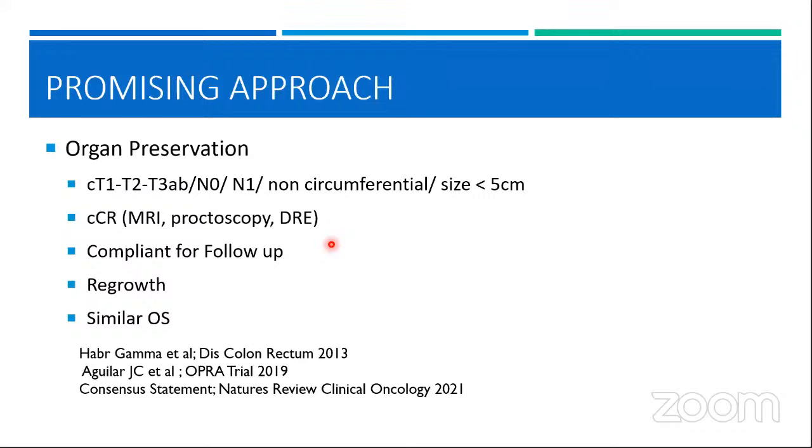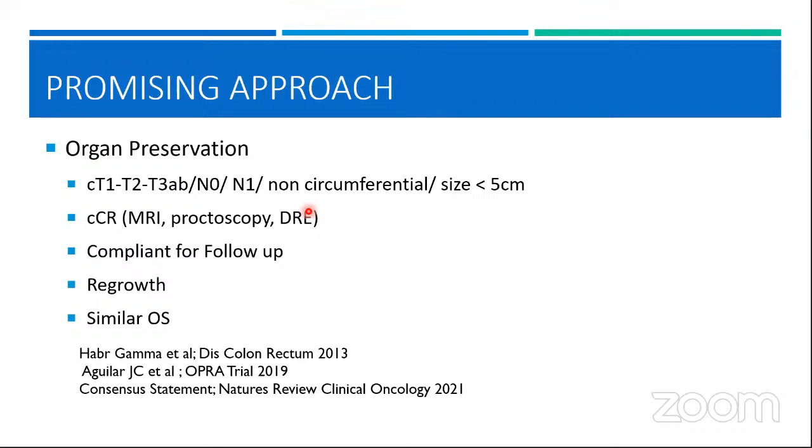Okay, but it is not very simple. Reason, you have to take a selected group who can be approached for this organ preservation. Not all patients can be approached. T1 tumors, T2 tumors, T3 early tumors, A and B, then N0 tumors preferably, or N1 tumors which do not involve the entire circumference of the rectum, and the size is less than 5 centimeters. After that, the next challenge remains to diagnose a complete clinical response. Okay, so in a post-RT patient, using a MR, using an endoscopy, and using a digital rectal examination, it is not easy to diagnose a complete clinical response.